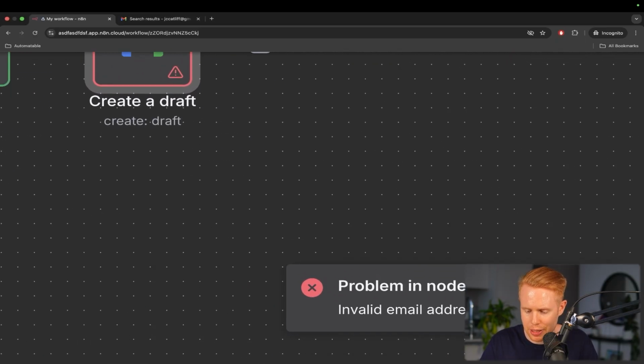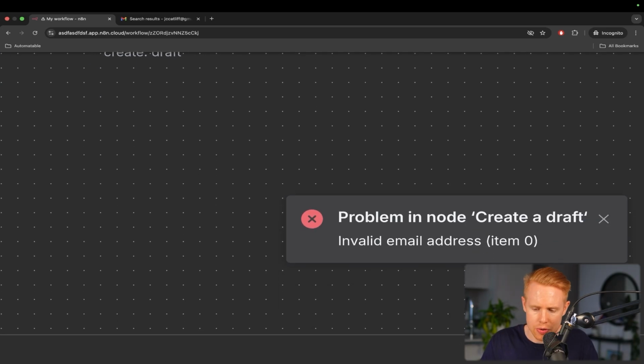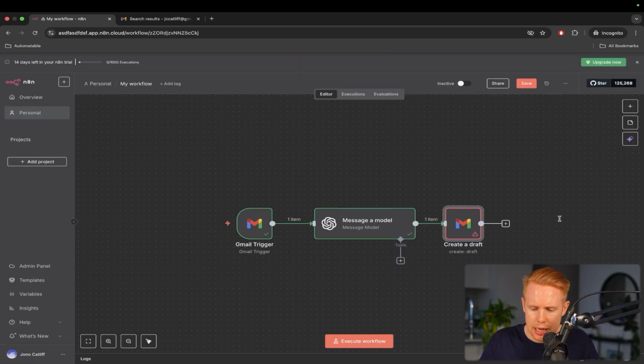I think my face might be covering it, but it says problem in node, create a draft. And so when you're dealing with errors inside n8n, it's really important to do two things. When you encounter this, you need to understand where the error is actually occurring. And the easiest way to figure out where the error is occurring is because you'll see it flashing in red over here. And if that's the case, then you know that this is the problematic node.